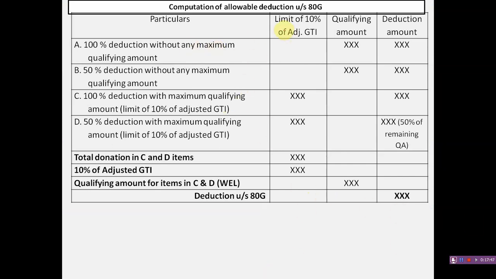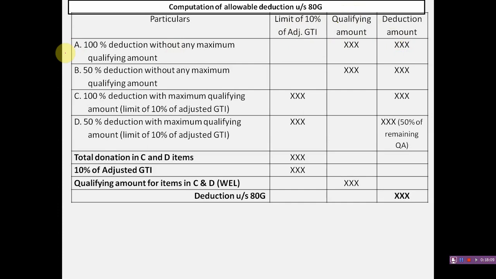Particulars, limit of 10% of adjusted gross total income. In this column, only C and D category items are to be recorded. The third column is for the qualifying amount and the fourth column is the deduction amount.